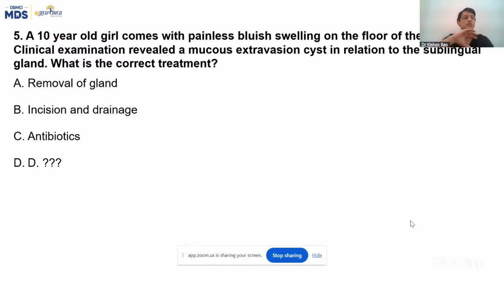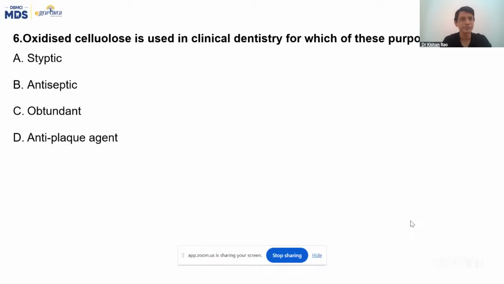Another option would be just open up the outermost layer and marsupialize the ranula. Whatever the secretions, the extravasation cyst contents will come to the mouth and can be swallowed. Okay, so those are the two treatments. Sclerotherapy may not be helpful. Incision and drainage, once drained, will refill because the capsule is intact. So the answer here is removal of the underlying gland along with the cyst. Very good. Another option was sclerosant; sclerotherapy is not a good option here. So best answer would be A.